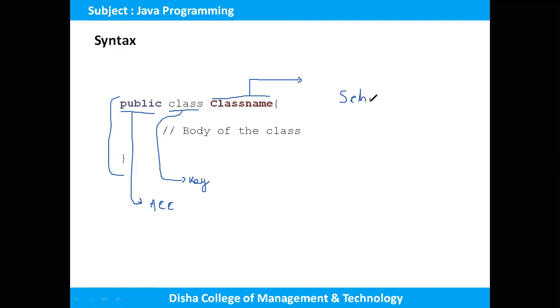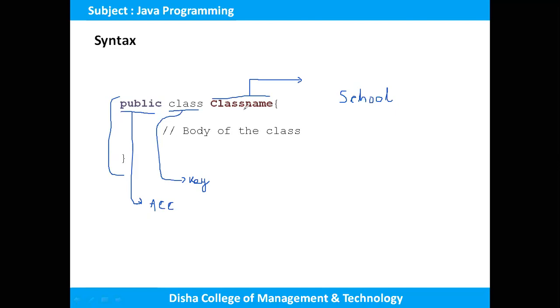Okay, so I can give this class name as School. Clear? If I want to create a class called Person, then P must be capital. This is the nomenclature. It is good practice to make the first letter of the class name a capital letter.